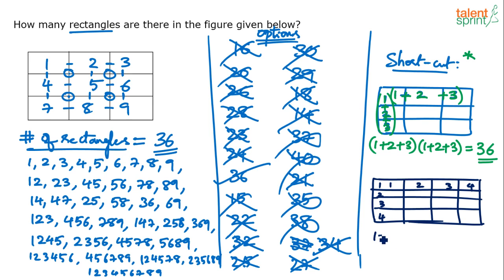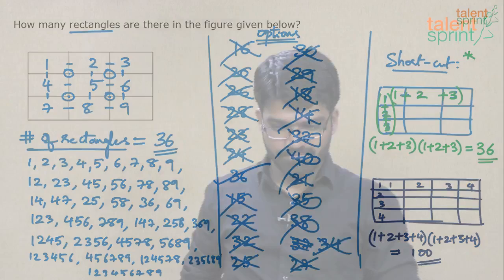I mean, if you remember this shortcut, 1 plus 2 plus 3 plus 4, how much is that? So 3 plus 3, 6 plus 4, 10. 10 times 10, 100. So the number of triangles here are 100. All right, so that's the shortcut. Okay. Yeah, I can see all of you are marking the answer as 100.